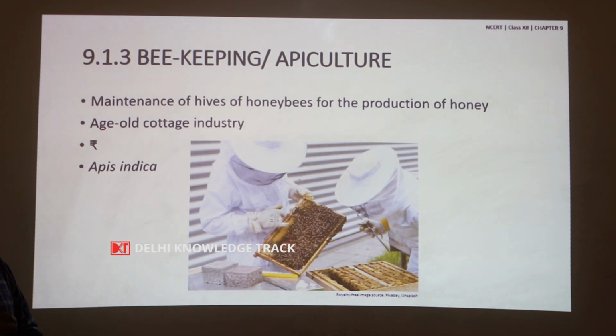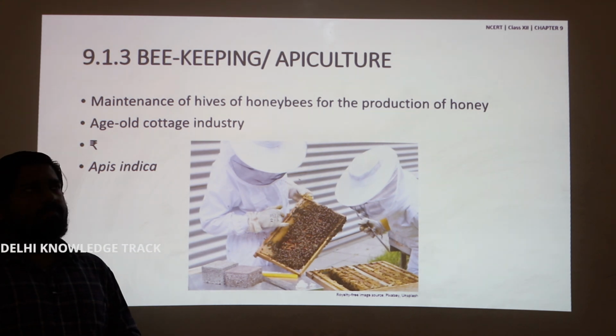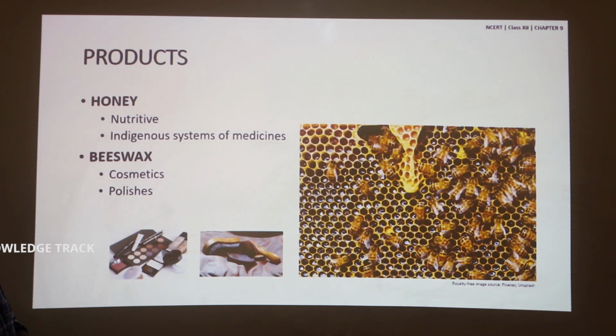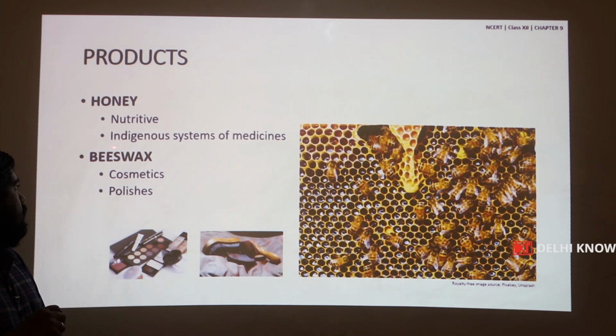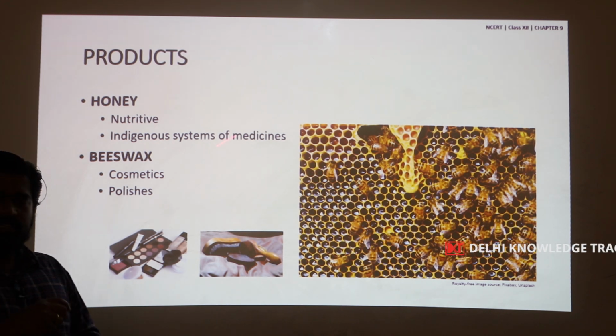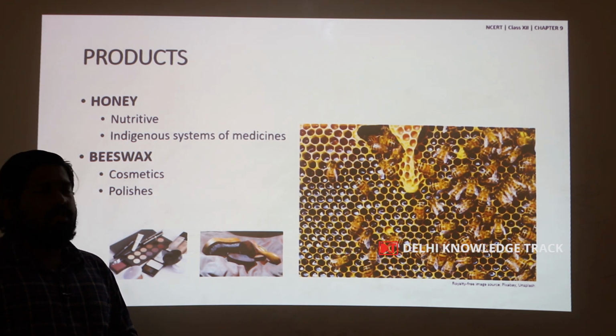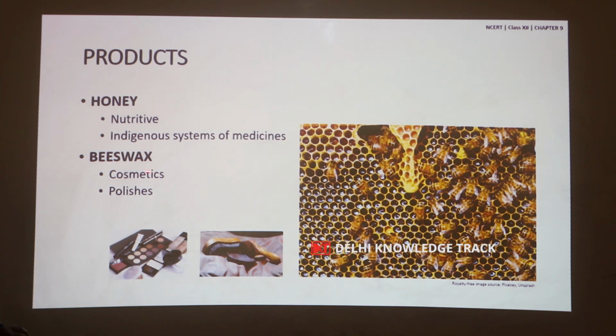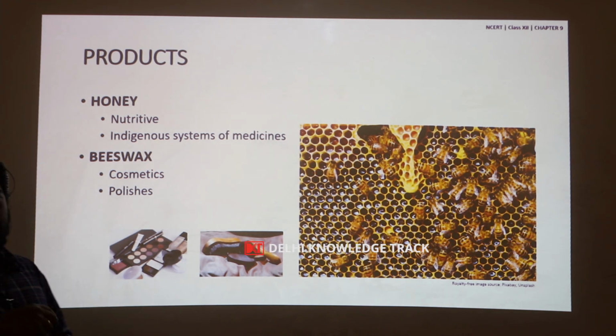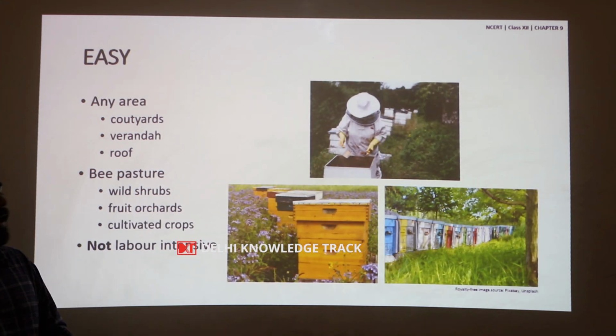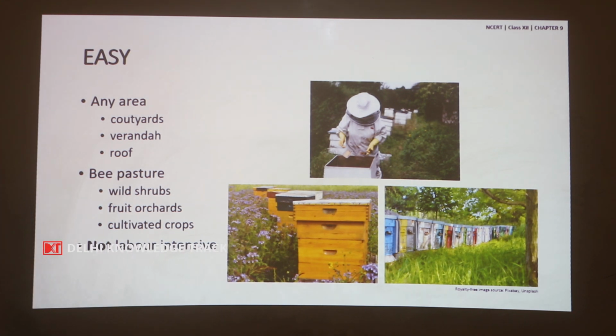Apis indica is the species of honeybee which is mostly reared in India. The products of honeybee are honey and bee wax. Honey is a nutritive food, as well as it has an important place in the indigenous systems of medicine, that is the medicine practices developed in India, and bee wax is used in industries producing cosmetics and polishes. The advantage of apiculture is that it is an easy component of animal husbandry.